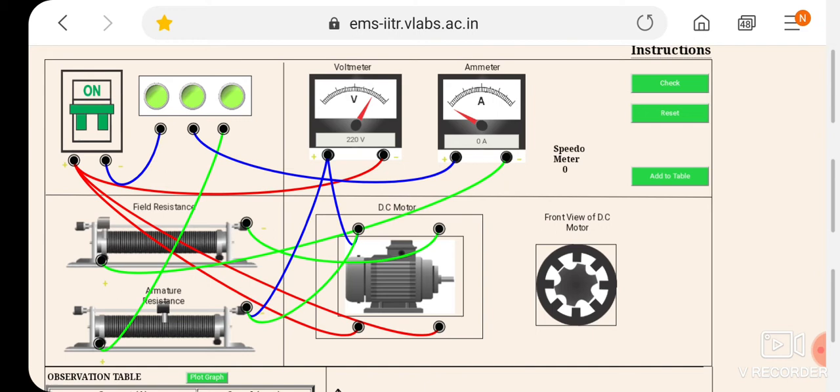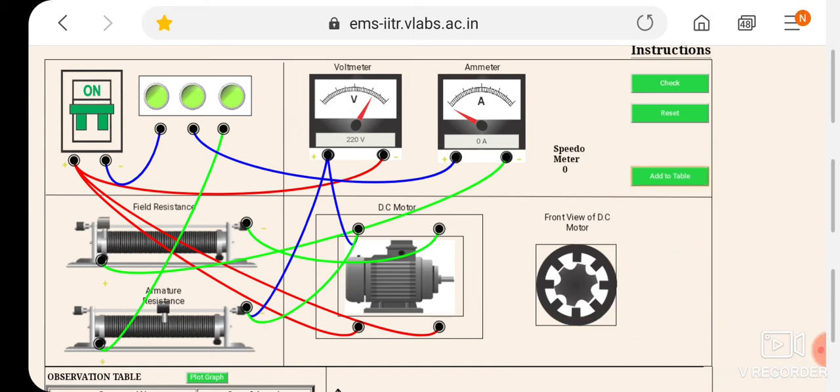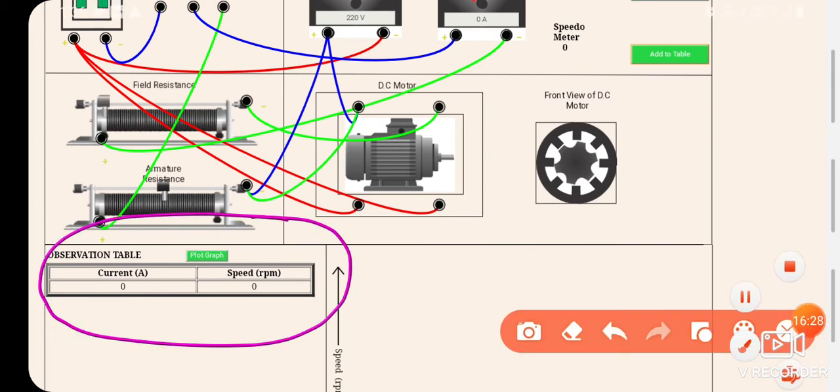As you can see here, we have to select this option, add to table. Okay, add to table. So after adding, you can see here that it is actually the observation table. Current 0, speed 0, because yet we have not increased the value of the field resistance.